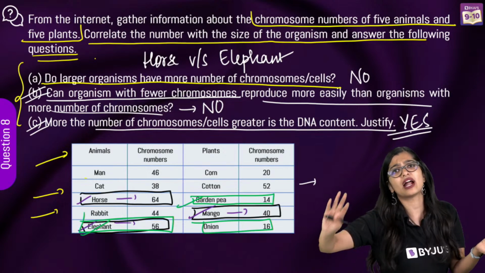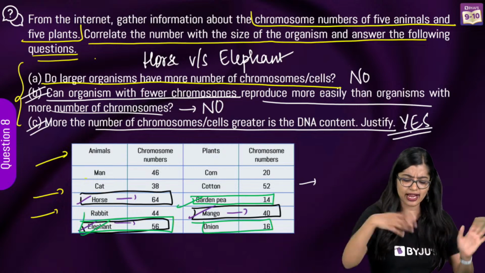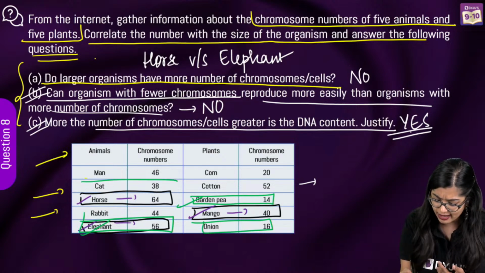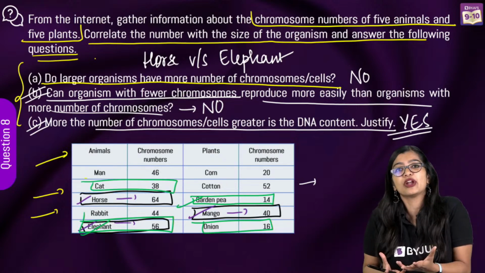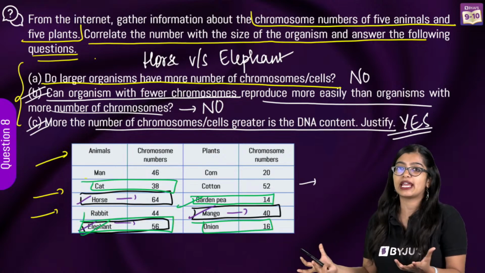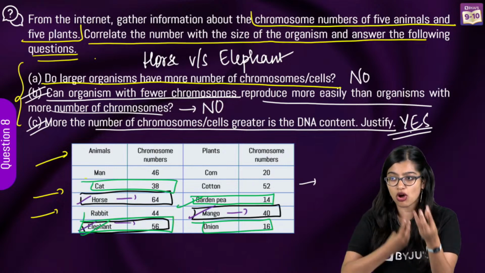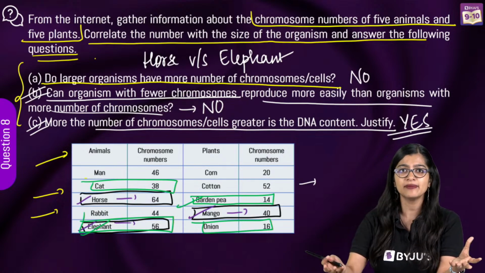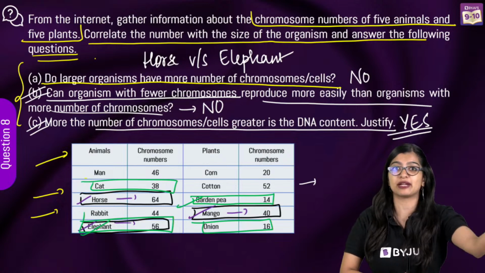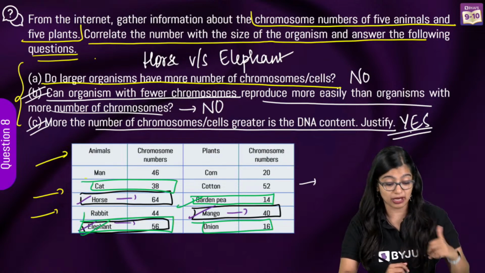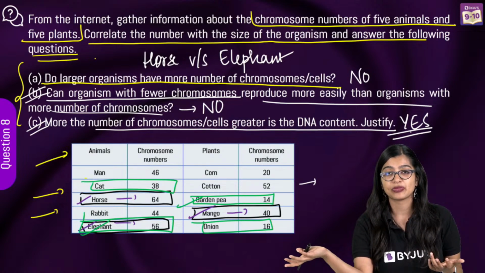Does it mean that for garden pea it is easier? Or let it be, take amongst the animals only. Take a cat and an elephant. Sexually reproducing organisms at the end of the day are able to do whatever they're able to do only because of the process, right? It's not because, oh, for the cat it might be an easier process, or maybe for the elephant it is a tougher process.